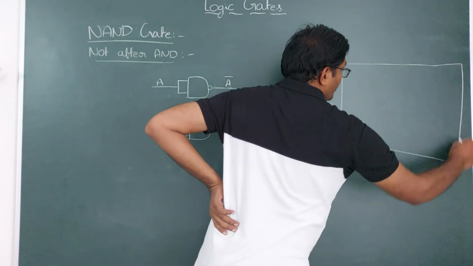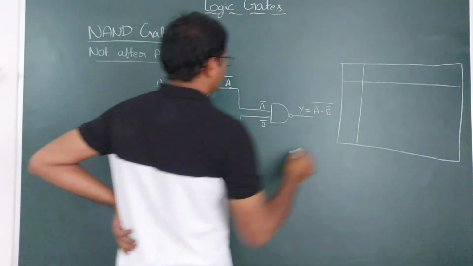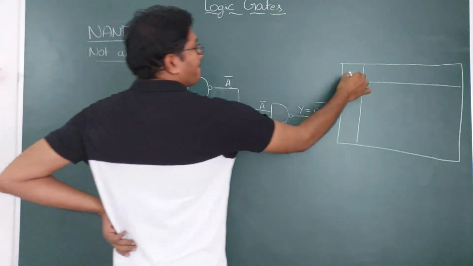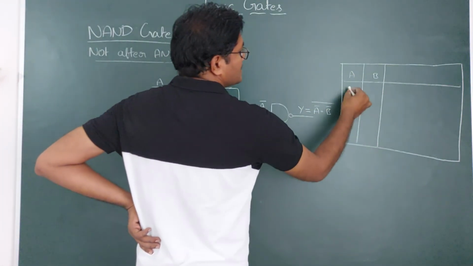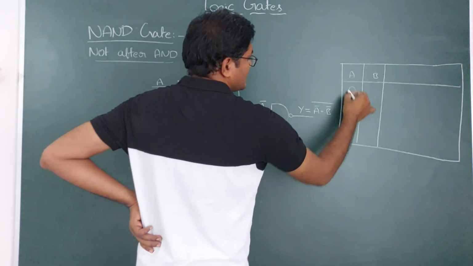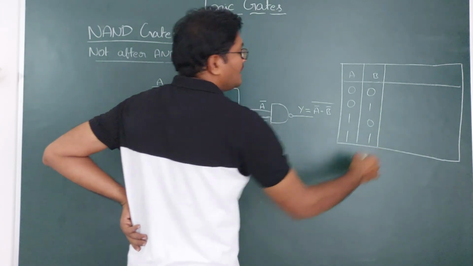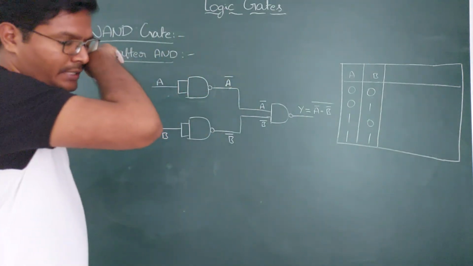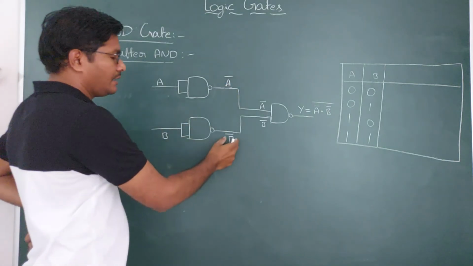So the truth table of this: at first the signal is A and another signal is B. You need to take the signals as 0, 0, 1, 1 and 0, 1, 0, 1. And next A bar and B bar.